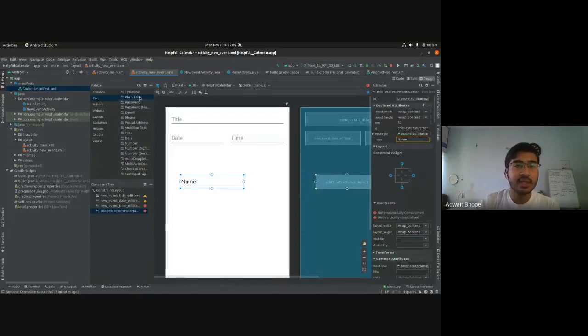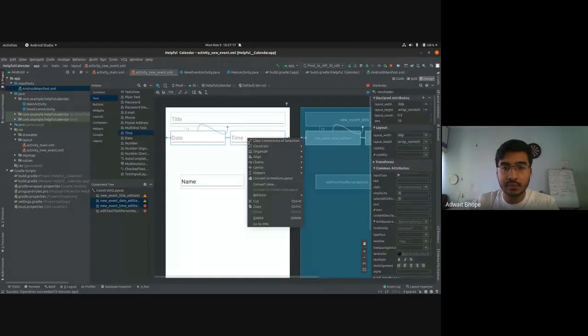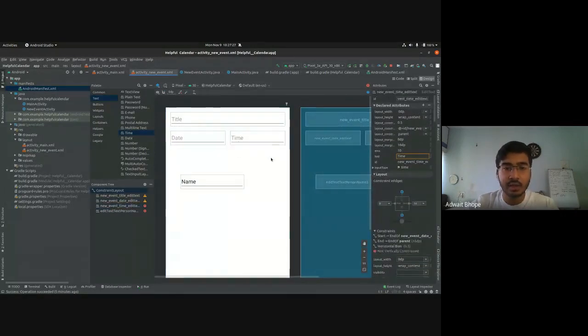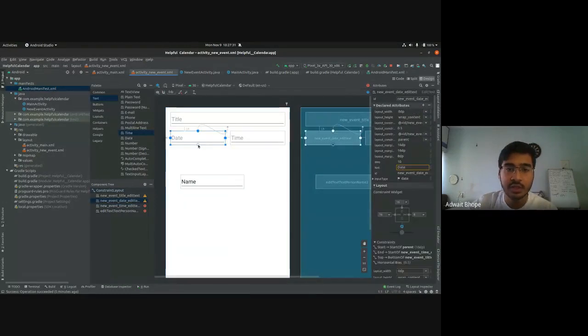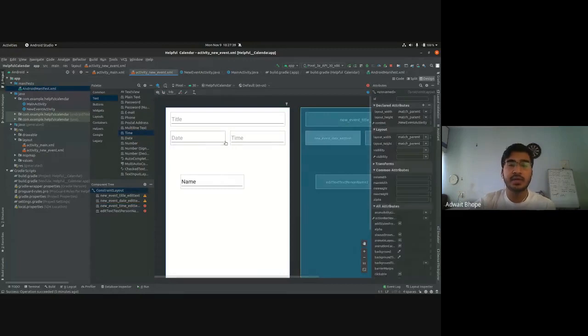After title is done, similarly, I added two text fields, one for date and one for time here. And I created a horizontal chain between them first. So you select both of them together, right click on any one of them, go over to chains and create a horizontal chain. So I've already done this, so I'm not doing it again. But when this is done, these will be chained together, and then you can adjust constraints for them individually. So add a left constraint of 16 for date, add a right constraint of 16 for time, and add a left constraint.